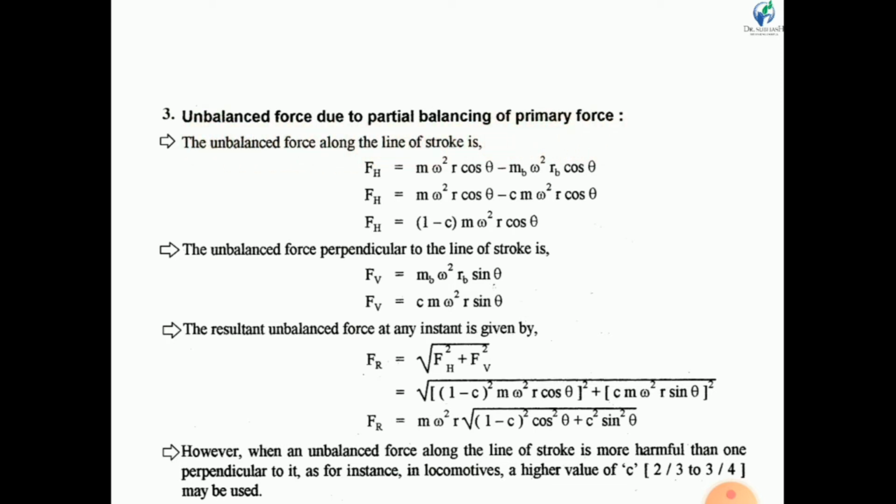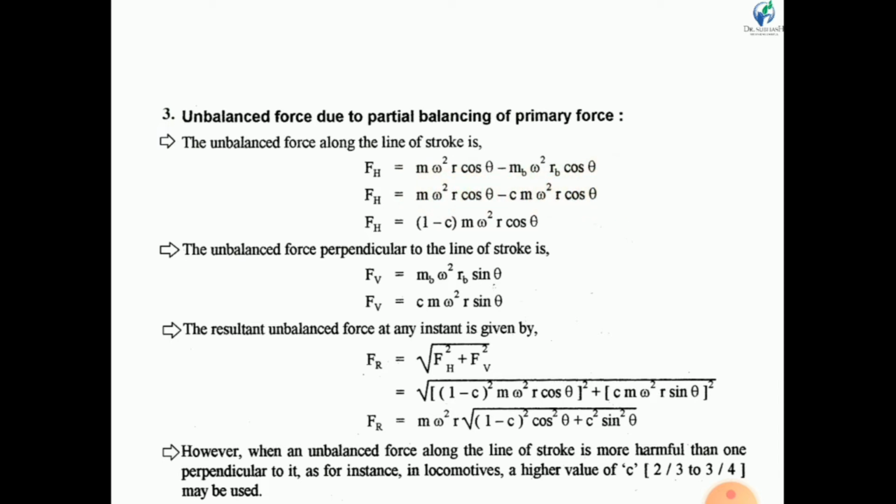Now, the unbalanced force due to the partial balancing of the primary force. My dear friends, consider the unbalanced force along the line of stroke. We have the unbalanced force m omega square r cos theta, and we have added the Mb mass at Rb radius, so in the opposite direction there is Mb omega square Rb cos theta. This force is towards the left and this force is towards the right. So the horizontal unbalanced force is m omega square r cos theta minus Mb omega square Rb cos theta.